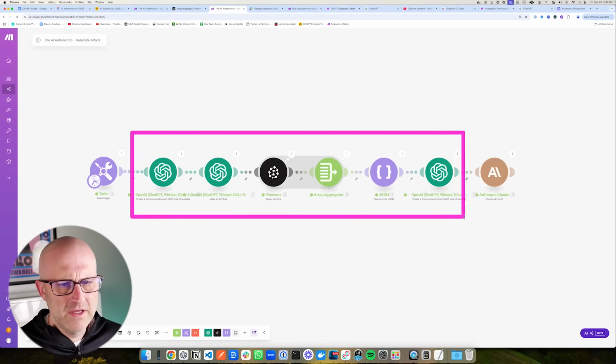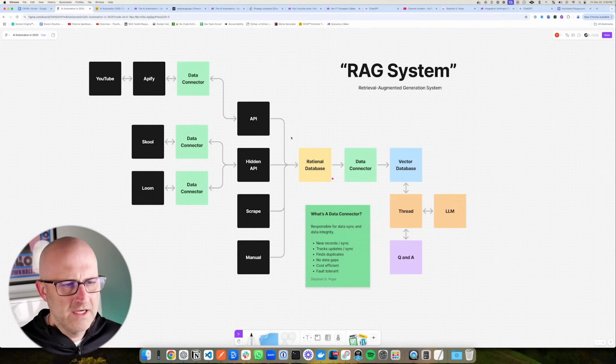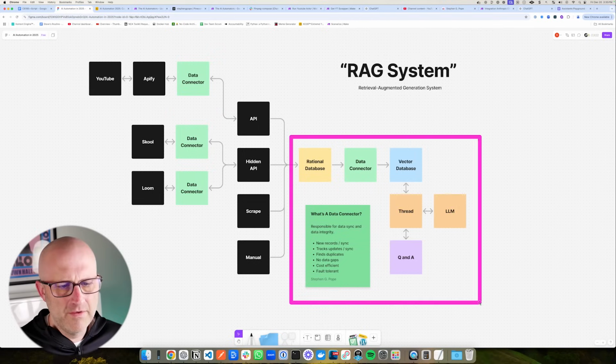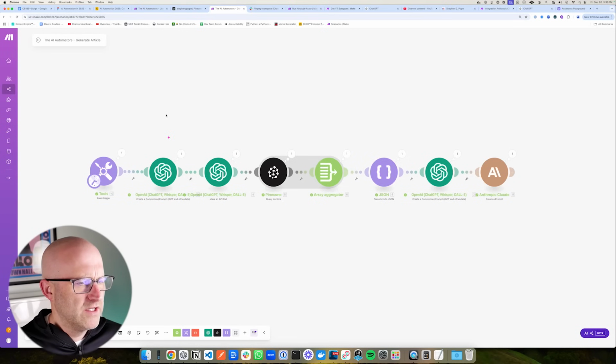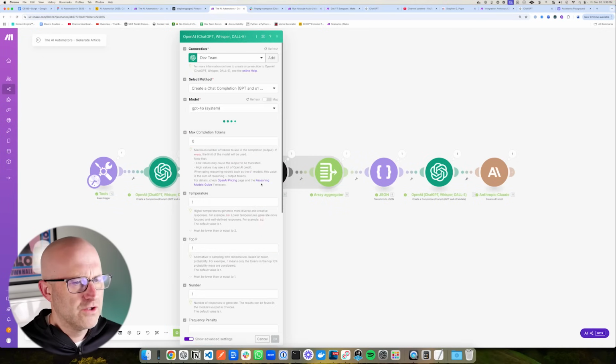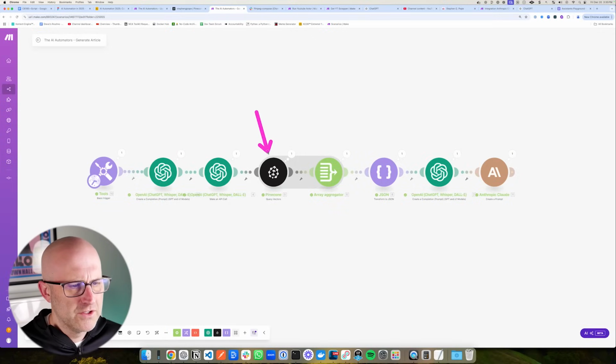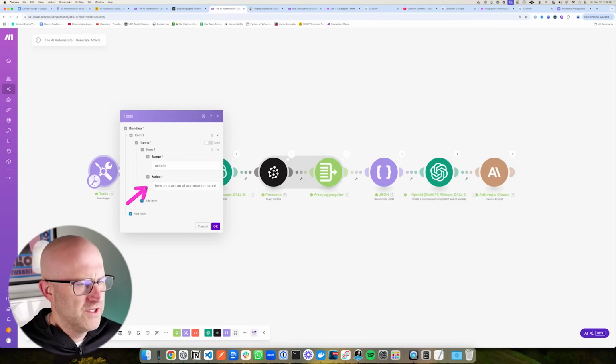But now to cover the guts of this automation, which again, I like to point out is fairly simple given all of the power here. The way this automation works is in this section here, we create a prompt to create search terms for our Pinecone database. So again, remember, we need to search our Pinecone database for relevant information with regard to the query that's coming in at the beginning of the automation. And in this scenario here, the question is, I want to create an article on how to start an AI automation school community.